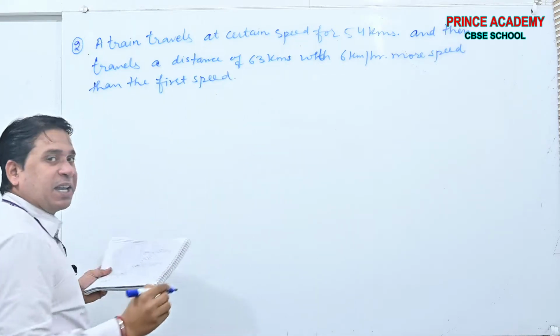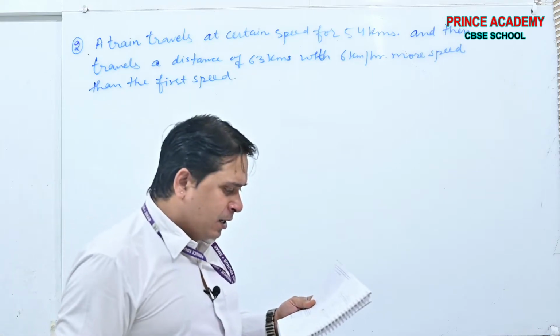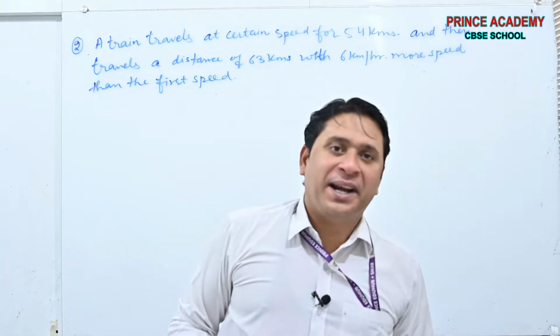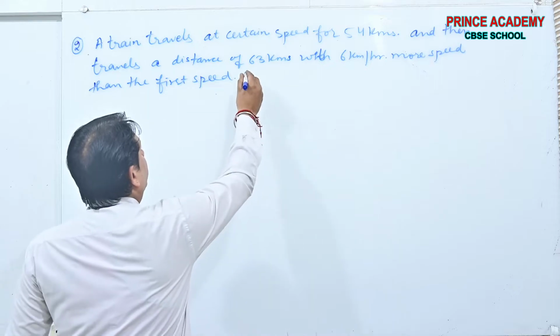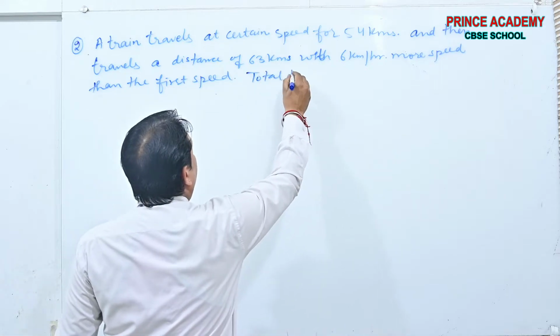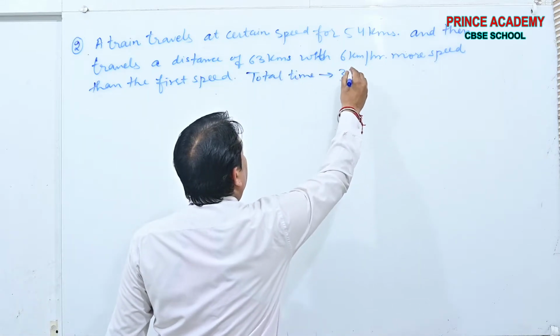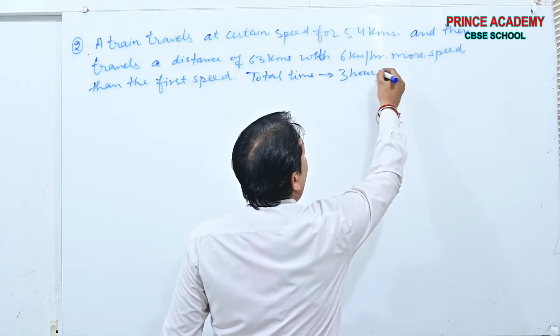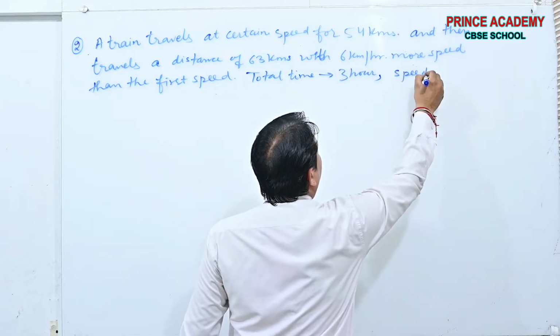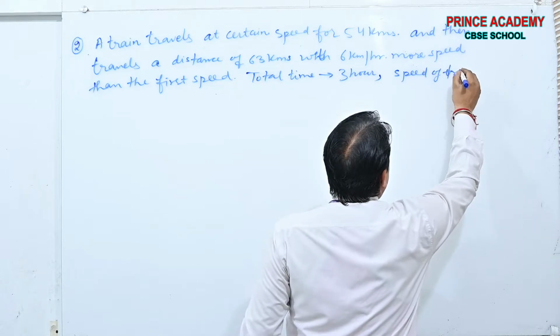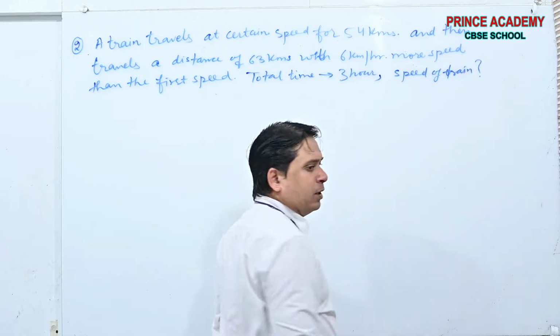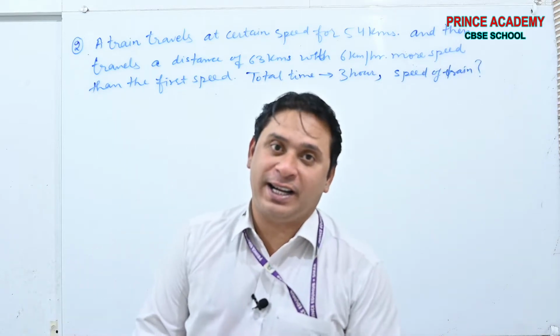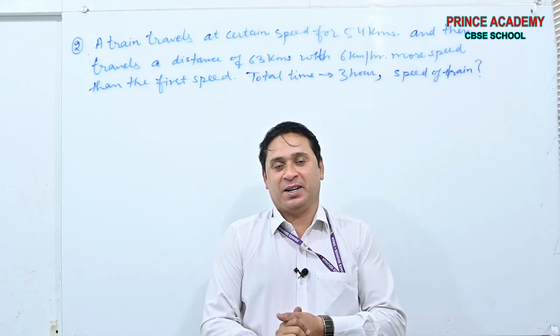Question is getting cleared, and then it takes 3 hours to complete the journey. Total time is 3 hours. Find speed of train. For both the journeys we have to find the speed of the train.